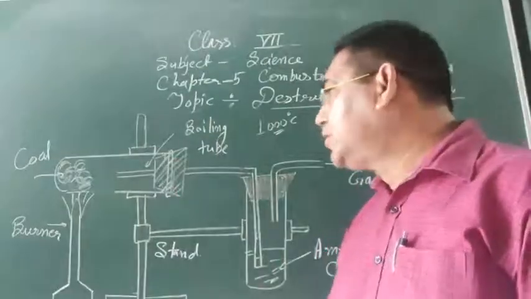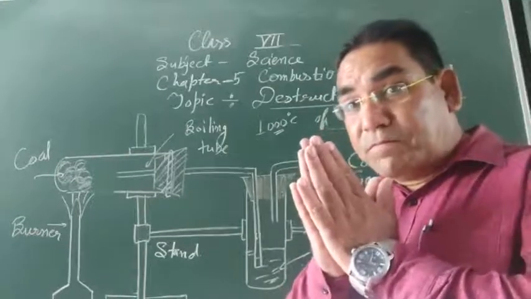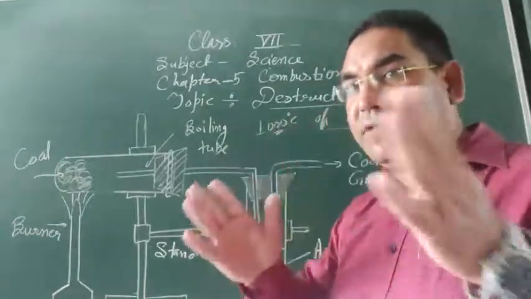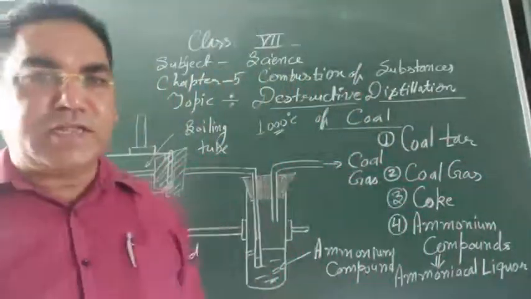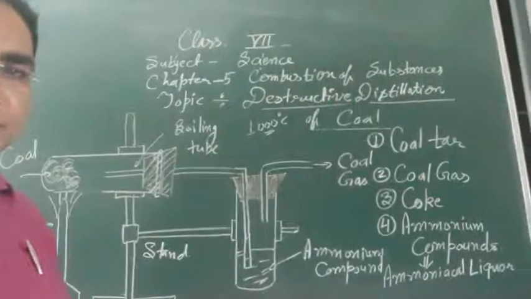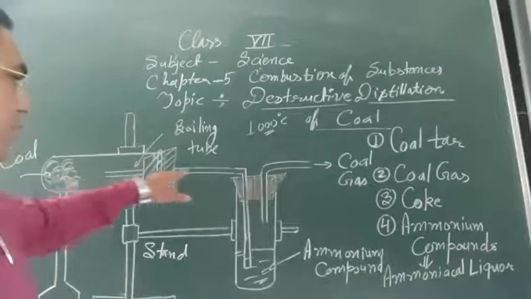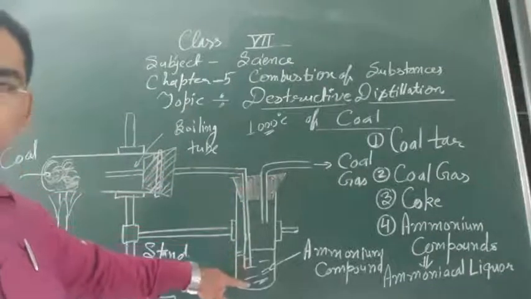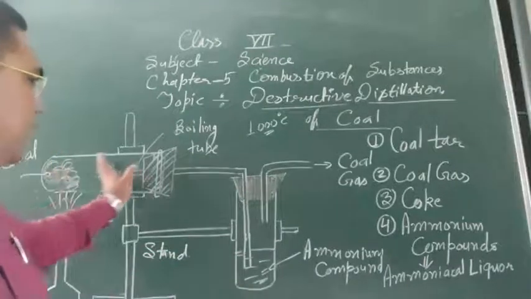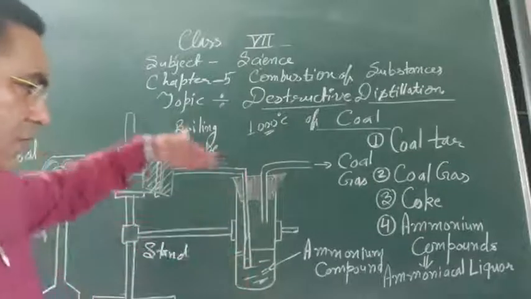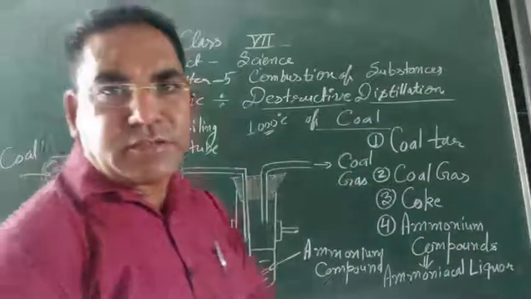What products are formed during the destructive distillation? Destructive means to break. Coal is completely broken down into some products. And what are these products? So look over here. This is the boiling tube, and from this tube the material is collected over here.